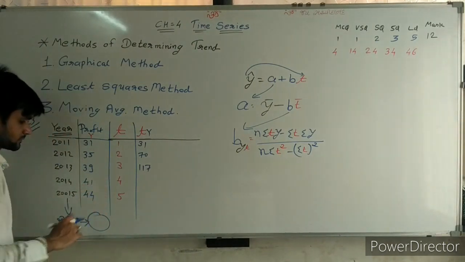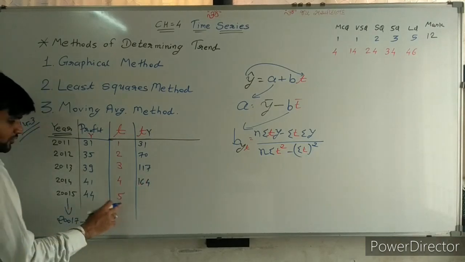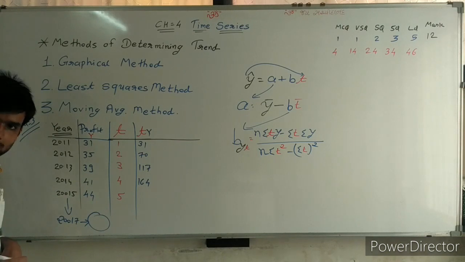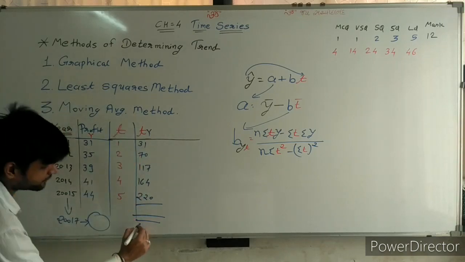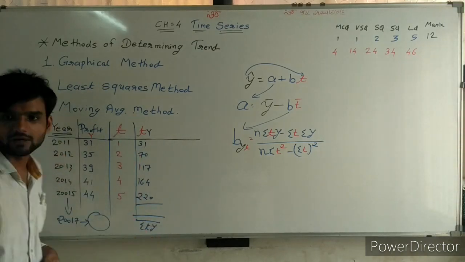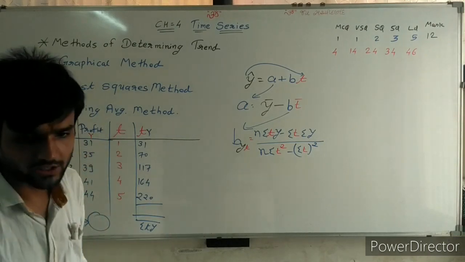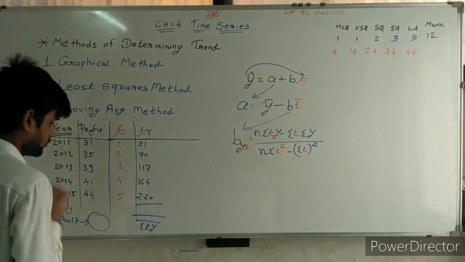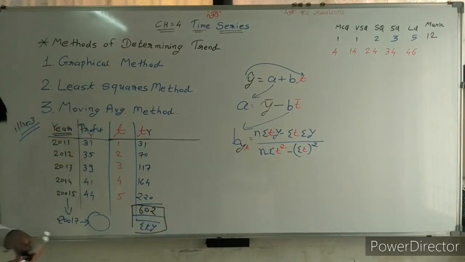41 into 4. 4 ones are 4, 4 fours are 16, so 160. 44 into 5. So first make 40 into 5, 200. Then 5 into 4, 20. 220. And if you are making the total of this, it is called sigma Ty. So make the total of this: 31, 70, 170, 164, 220. Answer is 602. Now this is my value of sigma Ty.